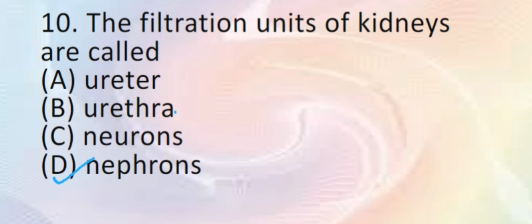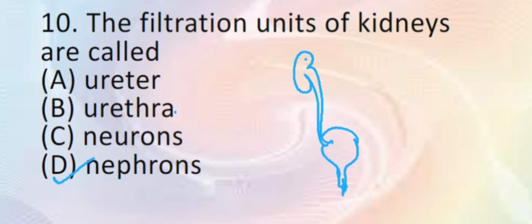The same way, children are confused between ureter and urethra as well. Ureters connect from the kidney to the urinary bladder. These are the ureters. Suppose this is the urinary bladder. The passing out of urine is through the urethra. So these words are really confusing. Be a little careful about them.